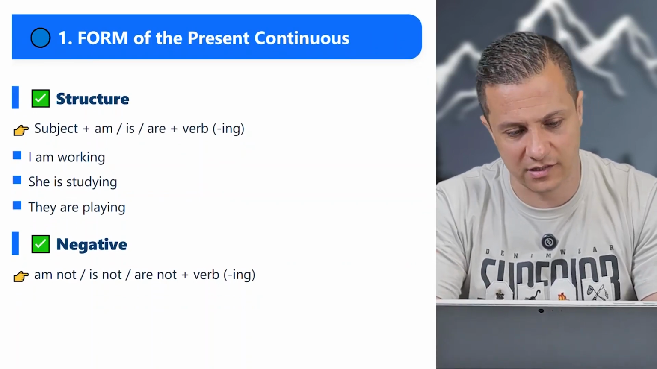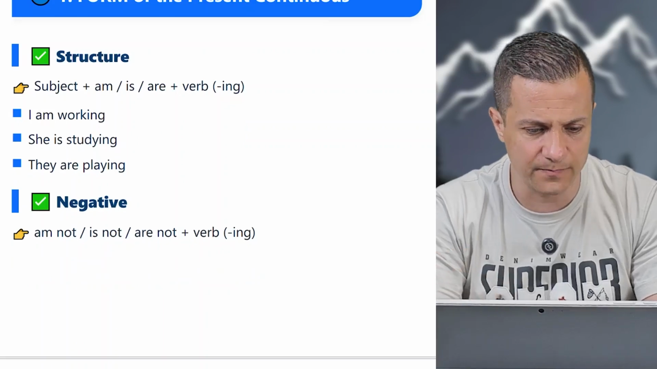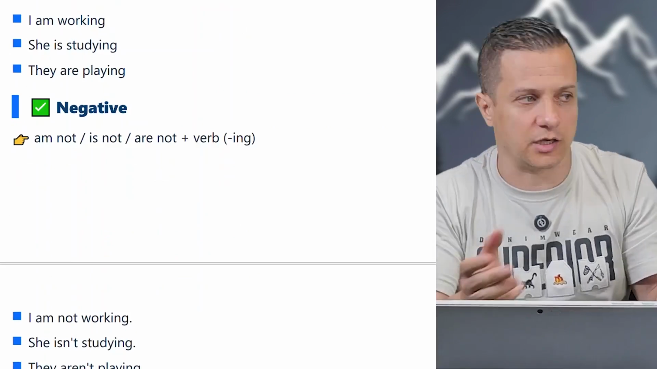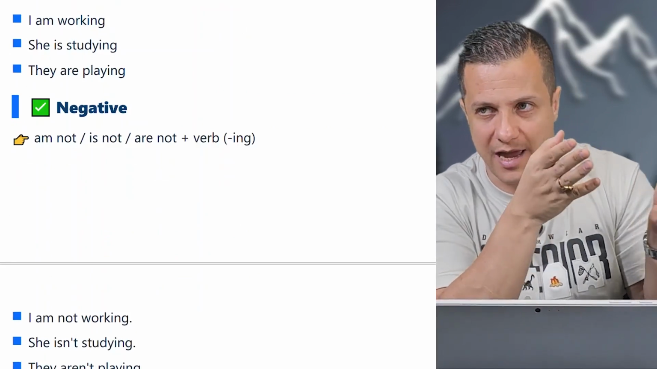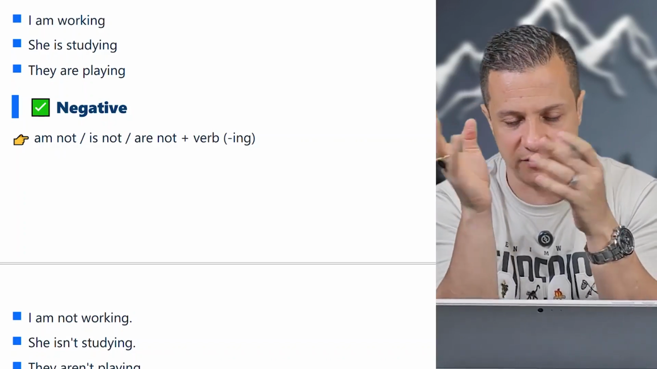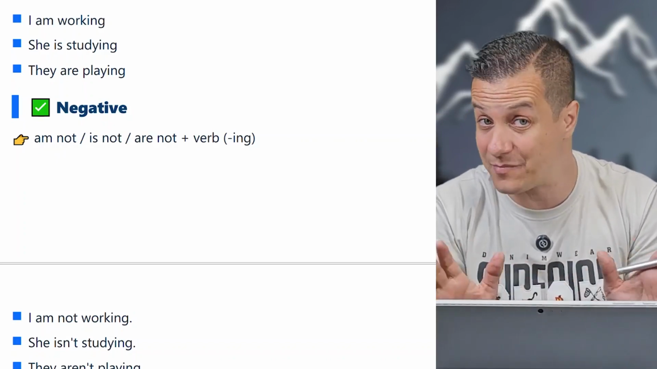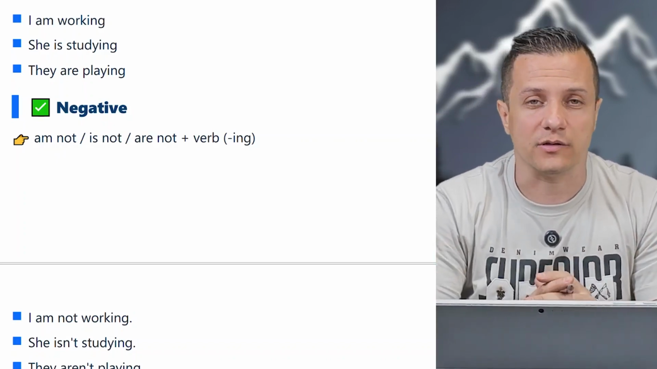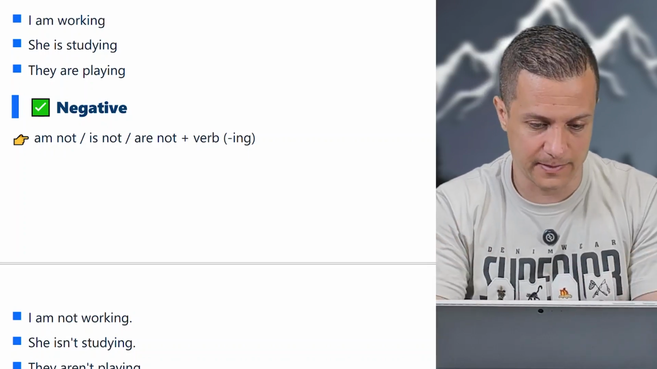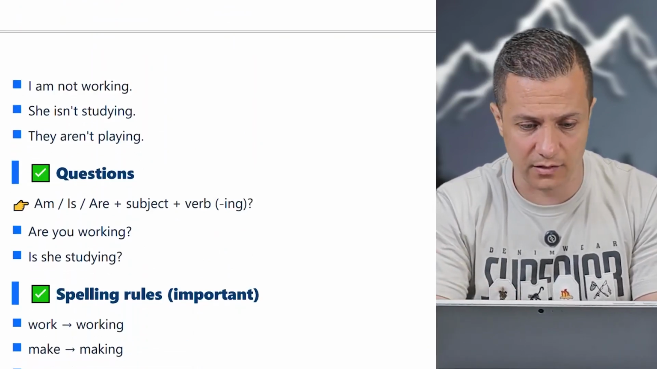Form of the present continuous, I explained the structure: subject, am, is, are, verb, ing. Negative, of course, add not, like to be, I explained: I am, I'm not. You are, you're not. Okay, he is, he's not, and we, you, they are not, verb, ing. I'm working, I'm not working. We don't have amn't, guys. You're listening, you aren't listening, okay? He is writing, he isn't writing. I'm not working, she isn't studying, they aren't playing.